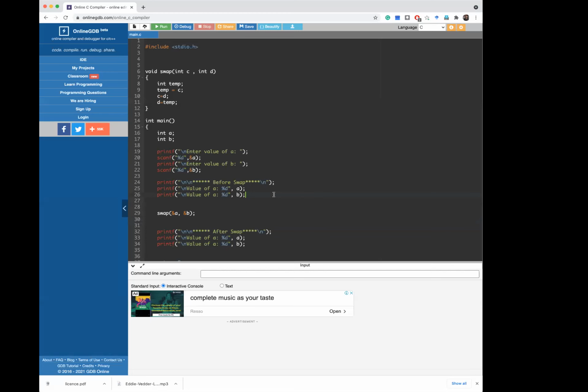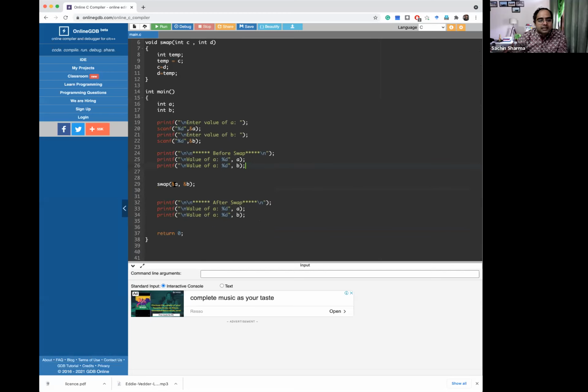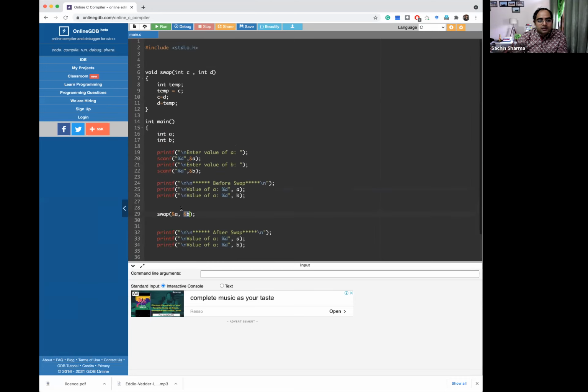Okay. So now this time I am passing address of A and address of B. So if I am passing address of A, I need a different type of variable here in place of C, and a different type of variable here in place of D, because the same type of variable should be here and there, otherwise there will be conflict or confusion. Earlier I was passing a simple variable A, so we had a simple variable C here. If I was passing simple variable B, here I had simple variable D, so there was no mismatch in their types.